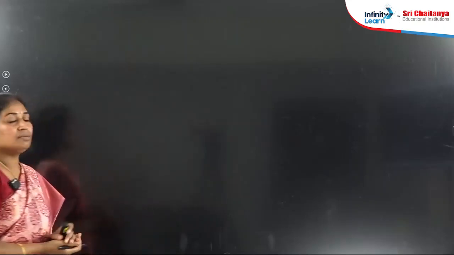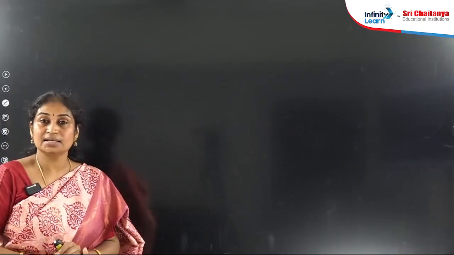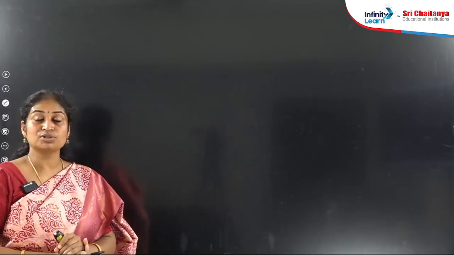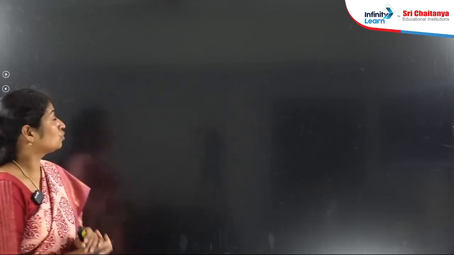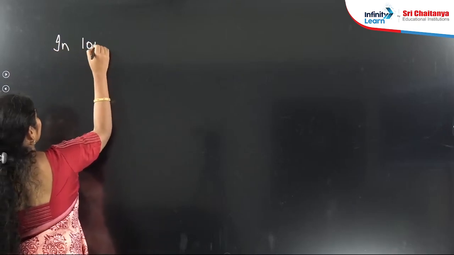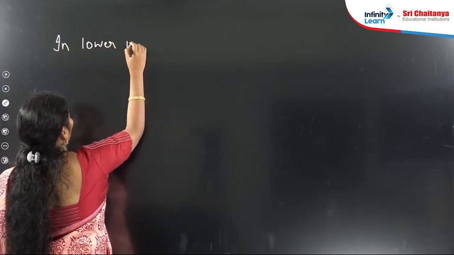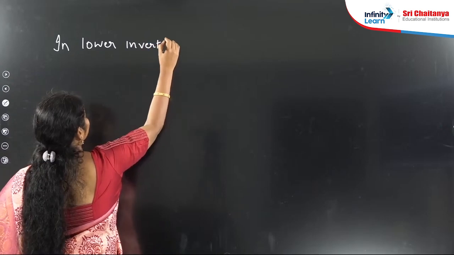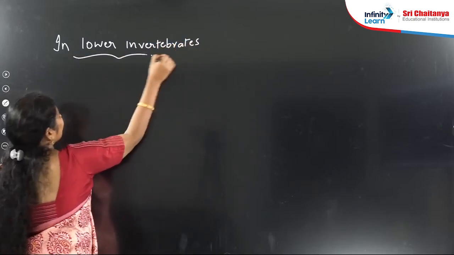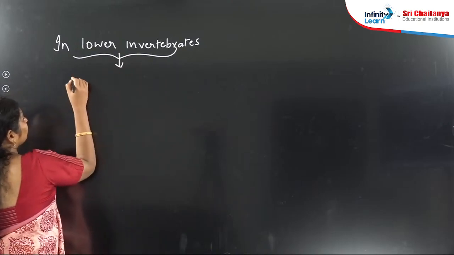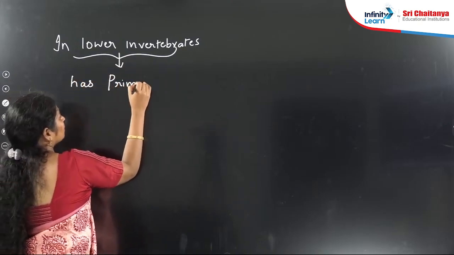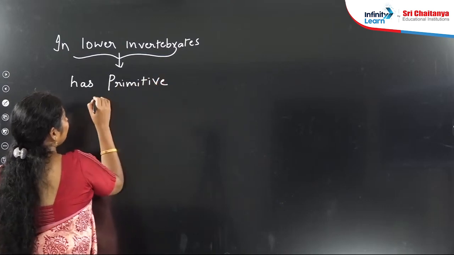Is this nervous system present only in higher organisms or even in lower organisms? Actually the neural system is also observed in lower organisms. For example, this is an NCERT line, an important point. In lower invertebrates, the neural system is primitive. They have a primitive neural system.